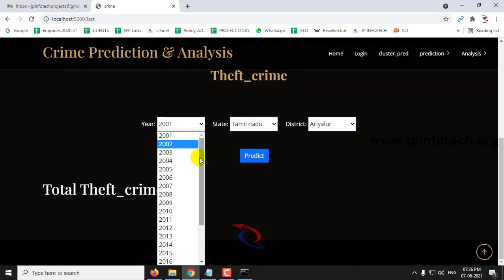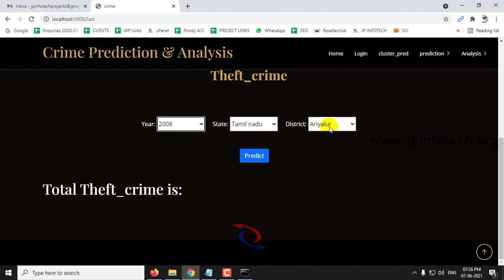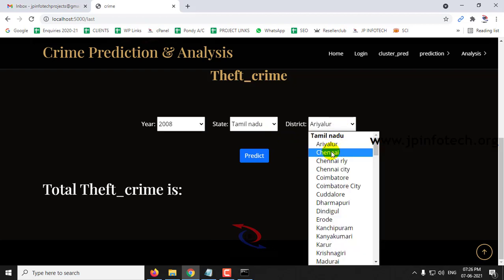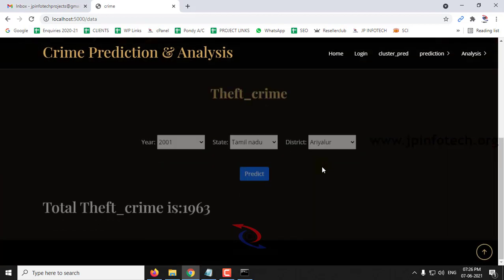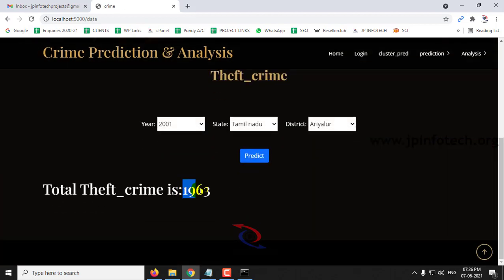So in the theft crime, let me select the year 2008, state Tamil Nadu, and district, let me check with Chennai, and now let me select predict. So this is the data which we have already trained with. This case is around 1963.